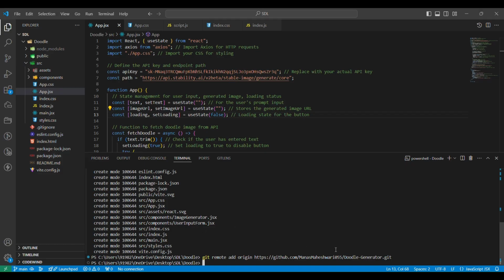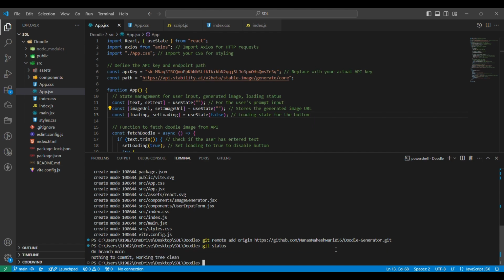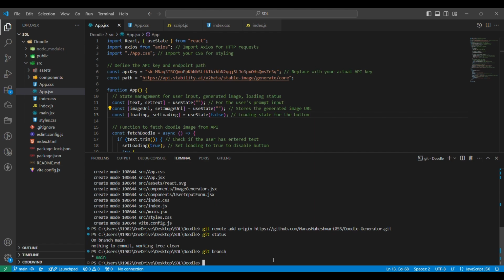Now further, you can check the status if all the files were committed successfully or not: git status. If all the files are committed successfully, it will give you a message like on branch main, nothing to commit, working tree clean. You can see what Git branches are present. You can just type git branch, and it will tell you the branches that are present and the branch which you are working on.